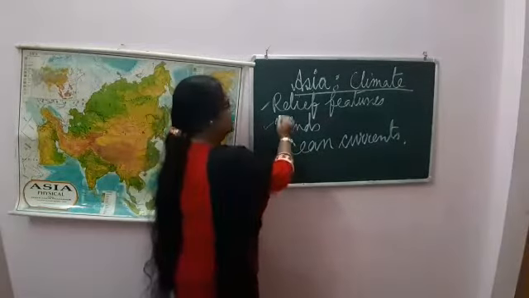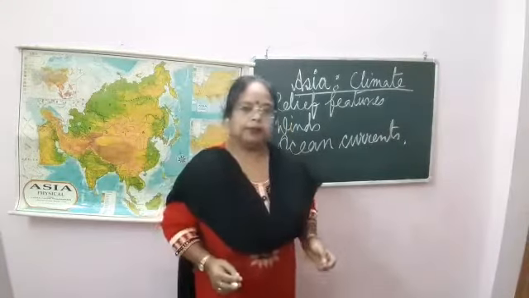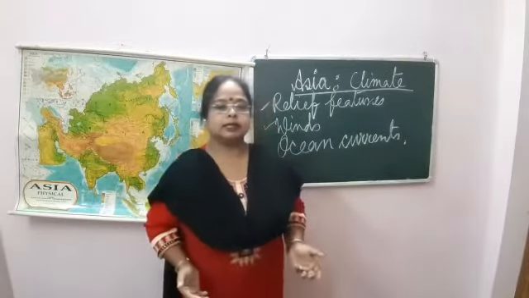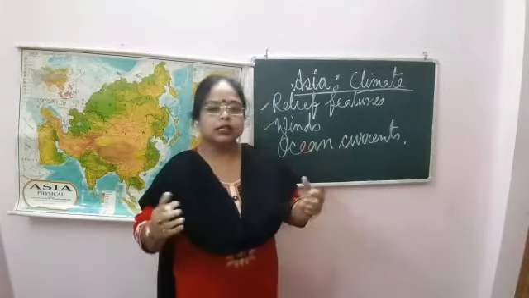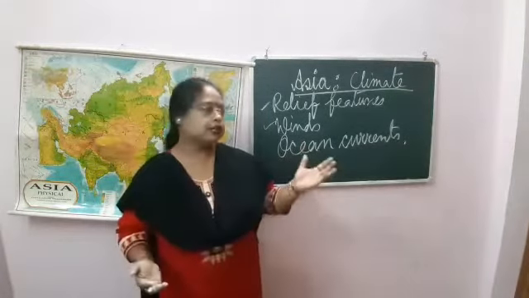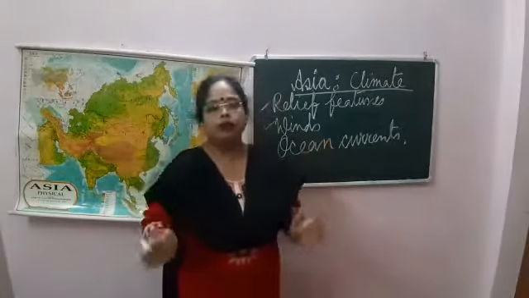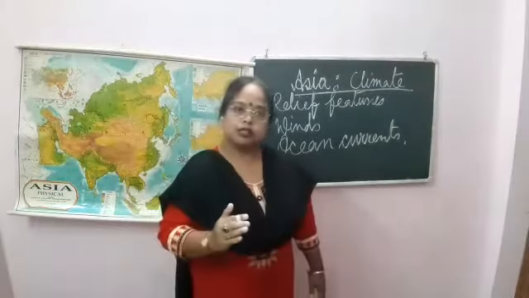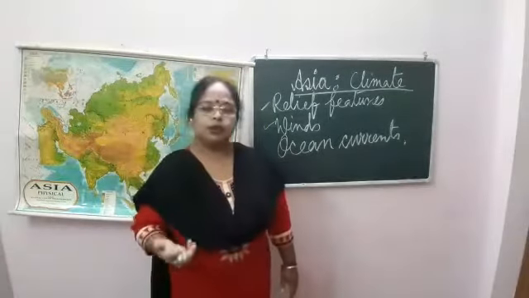Second point we will see is wind. The monsoon winds are the most striking feature of this continent. These winds reverse their direction completely as the season changes. These winds affect a large part of Asia, so they play an important role in the distribution of rainfall in the continent. During summertime the winds blow from sea to land, the southwest monsoon winds, and give heavy rainfall to the Asian part. In wintertime the northeast monsoon winds blow from land to sea, so they do not bring any moisture and there is no rainfall.